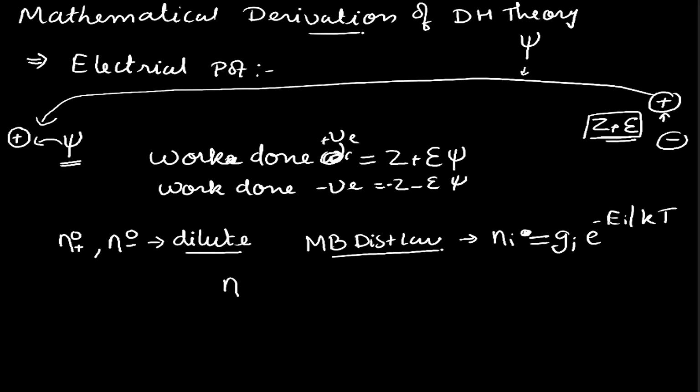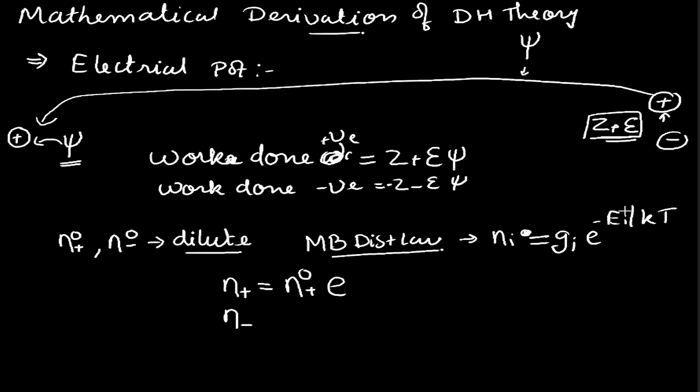Suppose we want to obtain the distribution of particles in a given dilute solution, where n plus and n minus are the concentrations of the positive and negative ions present in our solution. Then n plus will be given as n plus 0 e raised to minus Ei by kT.